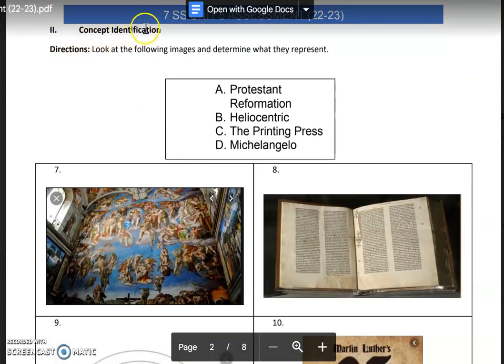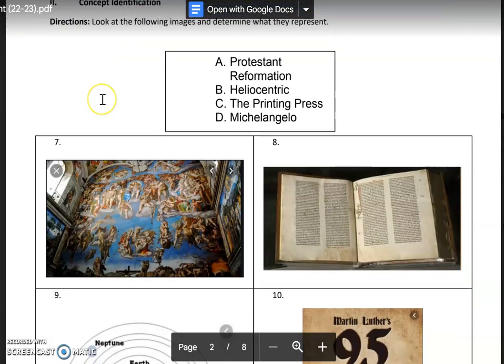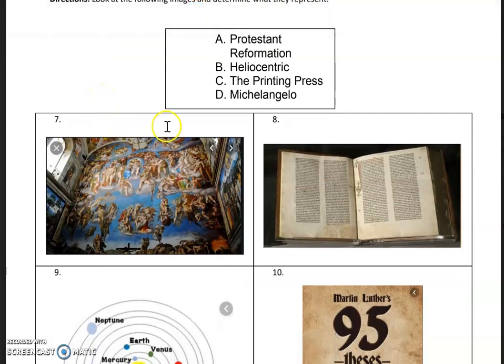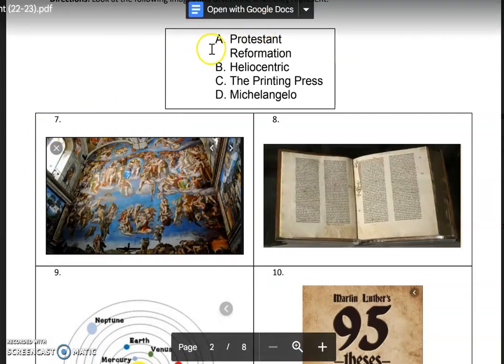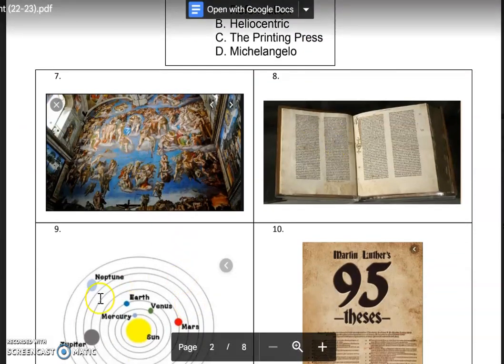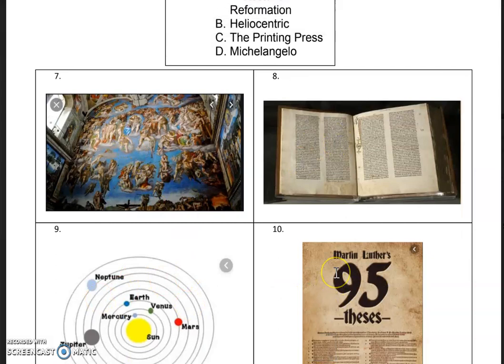Section 2, Concept Identification. Directions. Look at the following images and determine what they represent. So for each question, these are your options. A, Protestant Reformation. So which one of these, 7, 8, 9, or 10, represents the Protestant Reformation?